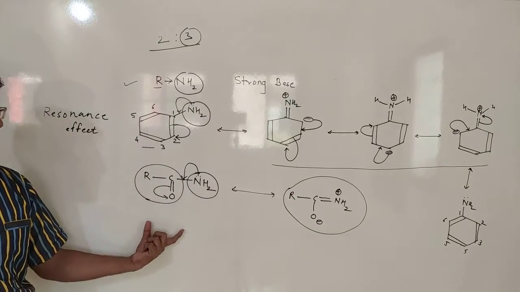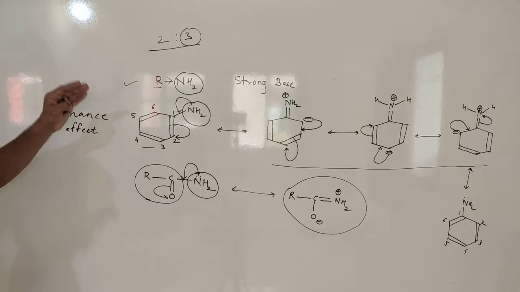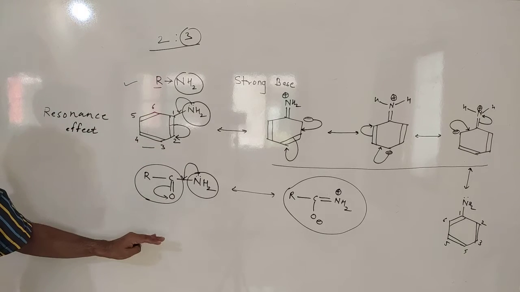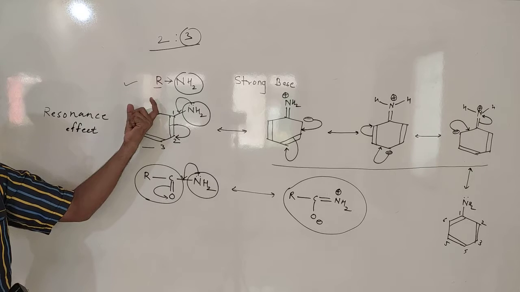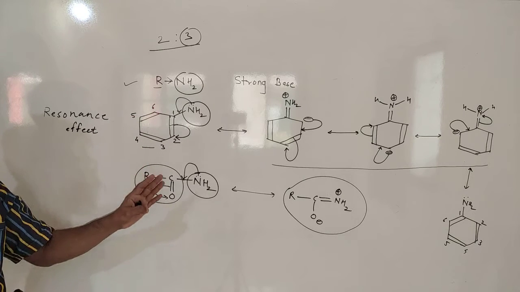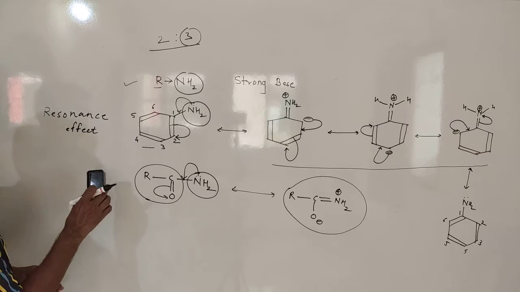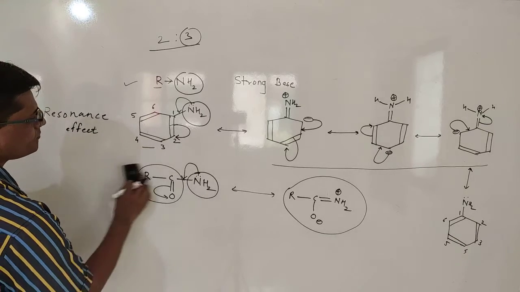That's why amides are neutral in nature. So this is the reason: even if the same NH2 group is there, the functional group to which this NH2 is attached can change the property of the molecule. So this is the basicity with respect to the resonance effect.